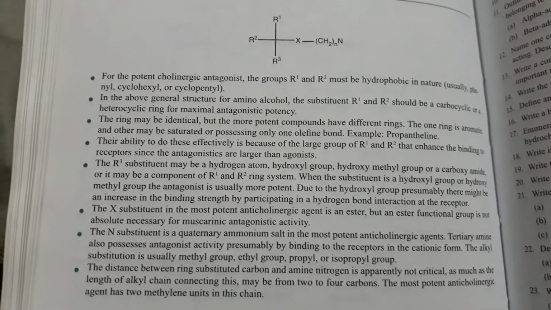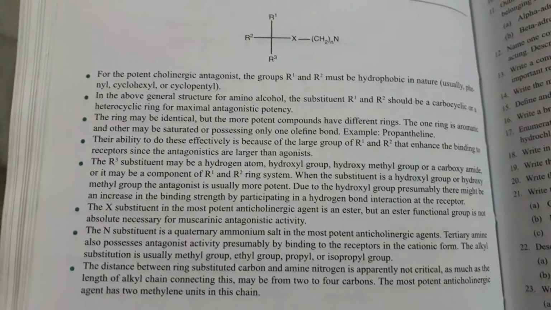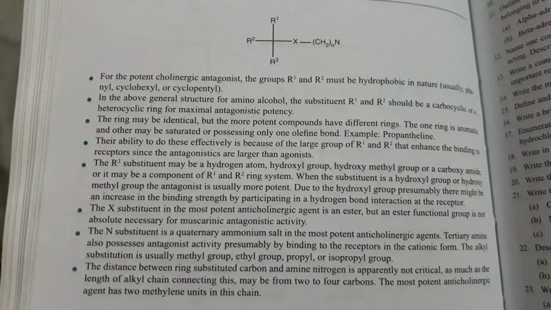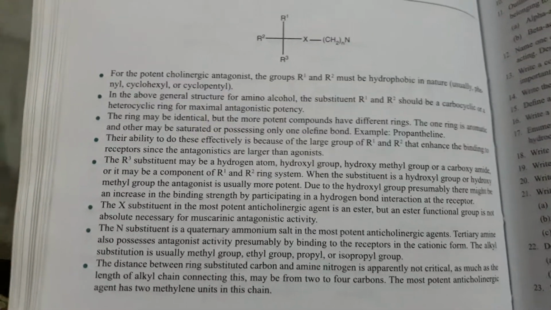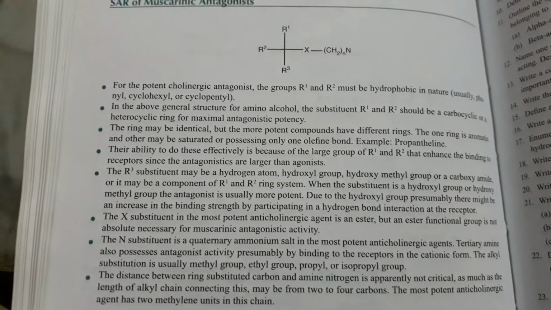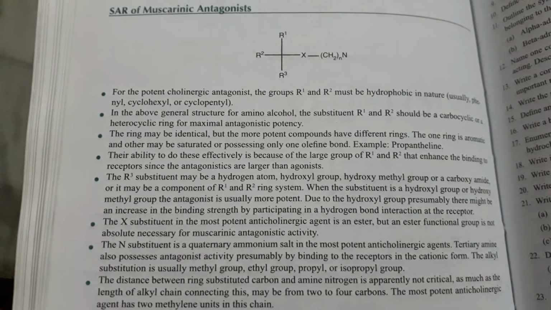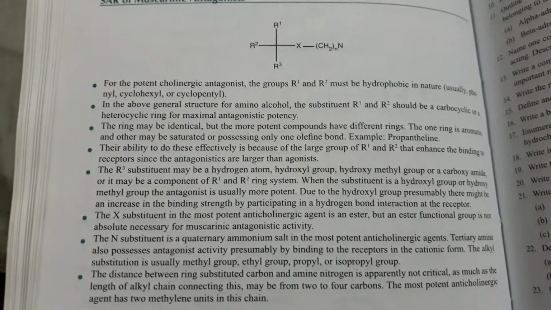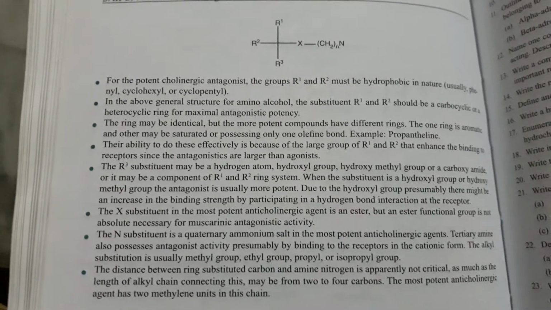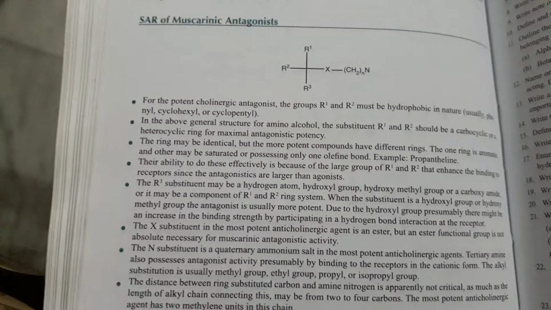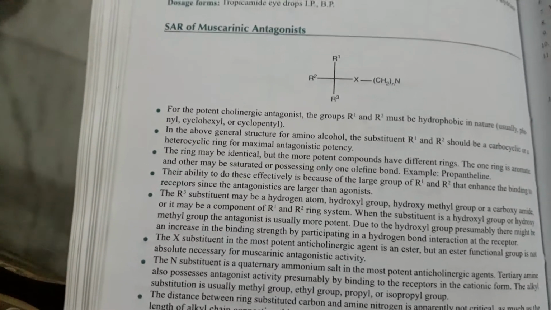The distance between the ring-substituted carbon and amine nitrogen is apparently not critical, as much as the length of the alkyl chain connecting them, which may be from 2 to 4 carbons. The most potent anticholinergic agents have 2 methylene units in the chain. Understand? This is the SAR of muscarinic antagonists.